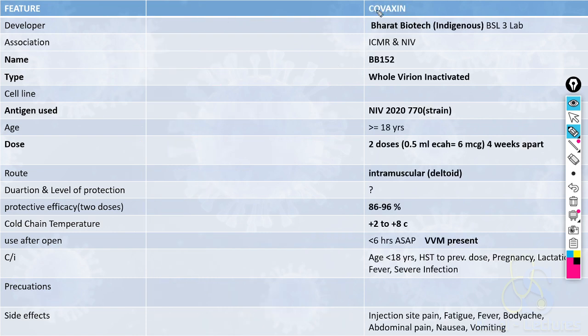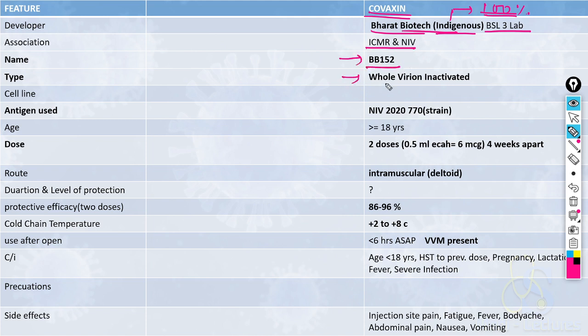Now coming on to the next very important vaccine which is used in India, which is Covaxin. It is developed by Bharat Biotech. Very important question: it is a 100% indigenous vaccine. It is 100% made in India. It is developed in Bharat Biotech BSL 3 labs in association with the Indian Council of Medical Research and the National Institute of Virology. The name of the vaccine is BB152.